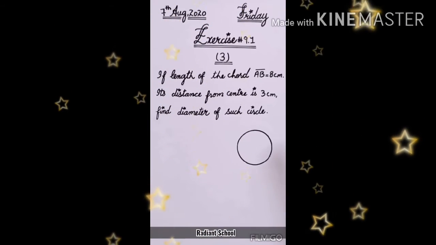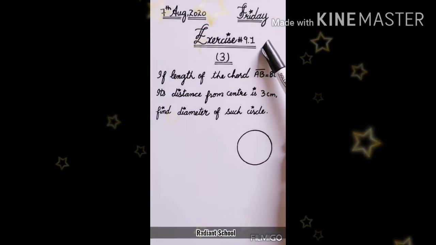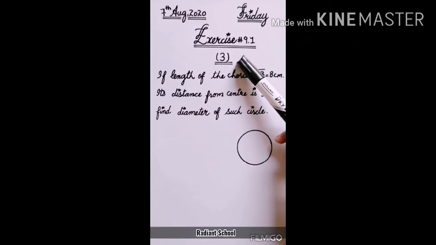Okay students, now we will start exercise 9.1. Question number 3 we have to solve. The questions that I will solve here, you have to solve only those questions. Remaining questions are not in your syllabus.